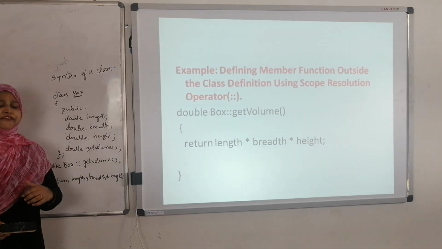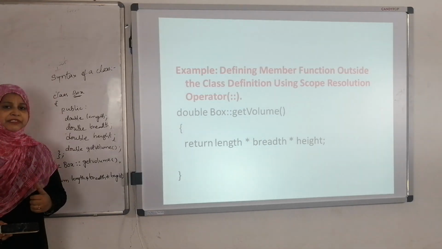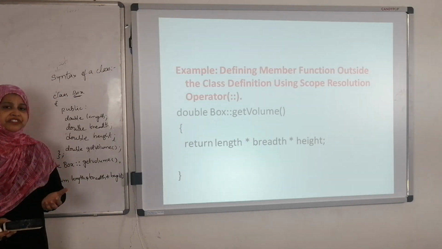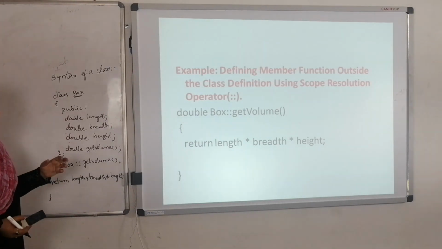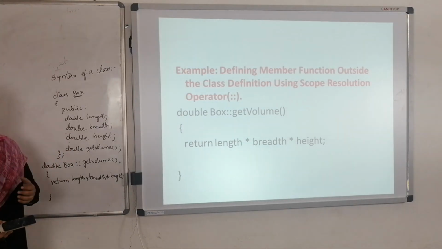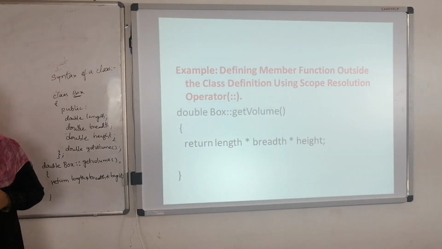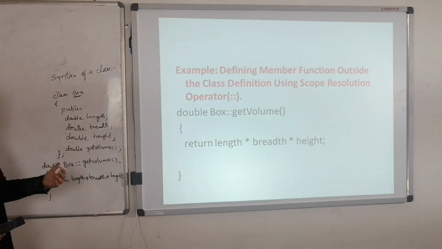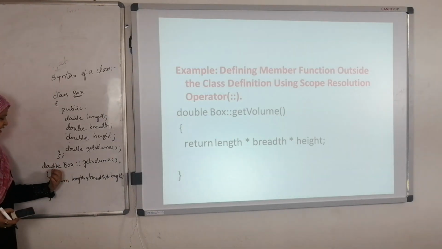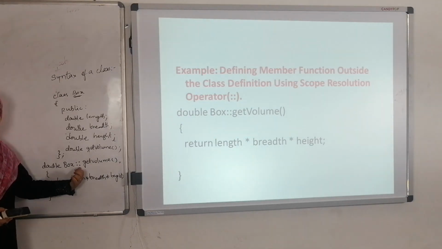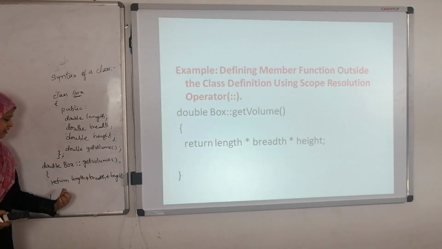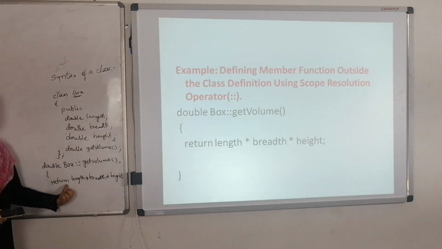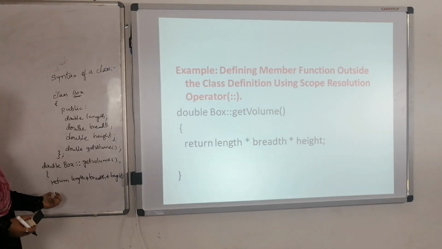We can define the data members and the member functions within the class and outside the class also. Whenever we define a member function outside the class, we have to use the scope resolution operator. First we write the return type of that particular function, followed by the class name, the scope resolution operator, then the name of the function, then what type of operations we are going to perform in that particular function.